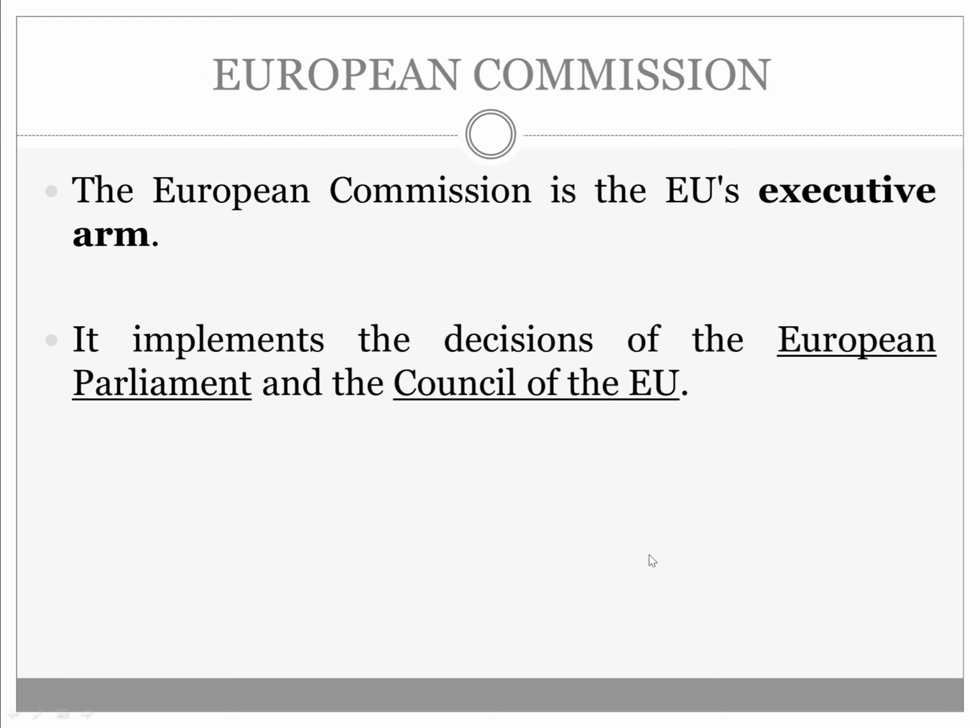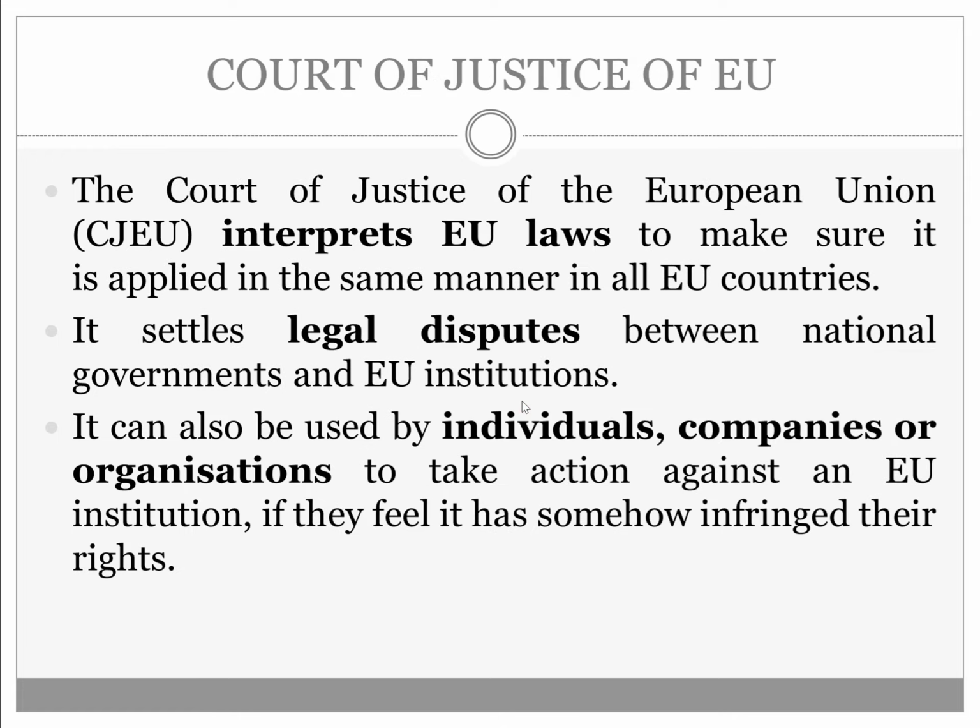The next important body, which is always in the news these days when Brexit is happening, is the European Commission. It is the EU's executive arm. In any country, the executive arm is responsible for executing the decisions or the laws made by the parliament. The previous two bodies that we discussed were the decision-making bodies. This is the executing body of the European Union, the European Commission. It implements the decisions of the European Parliament and the Council of the EU. These two bodies are the decision-making bodies, and the European Commission executes their decisions.